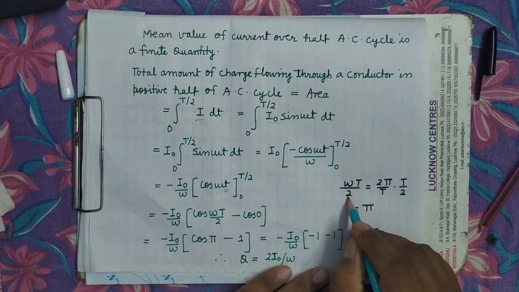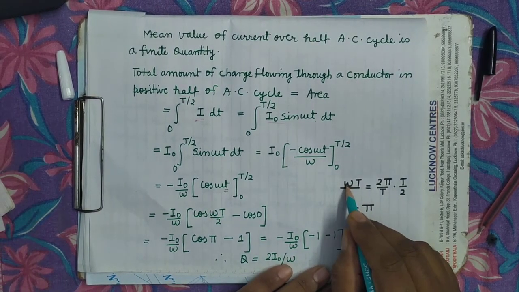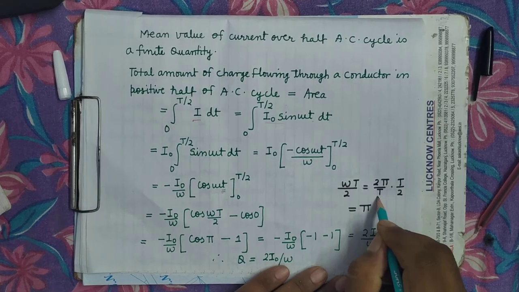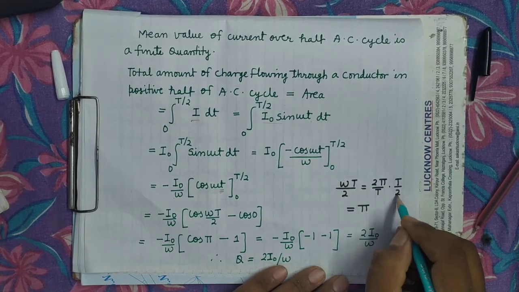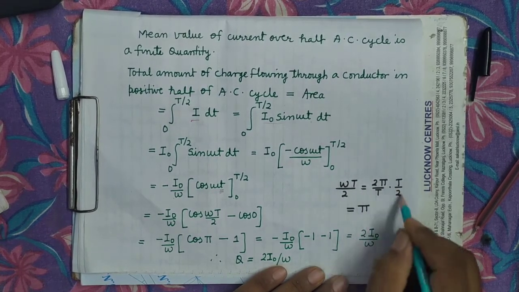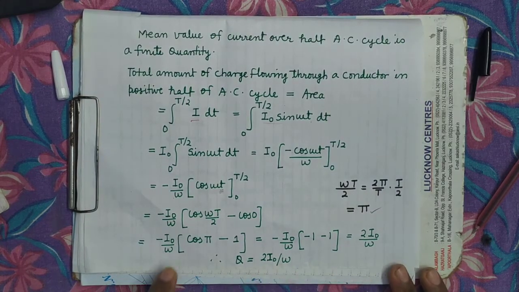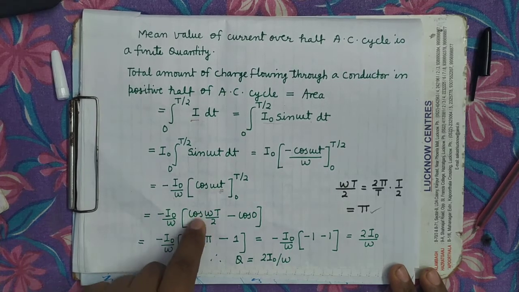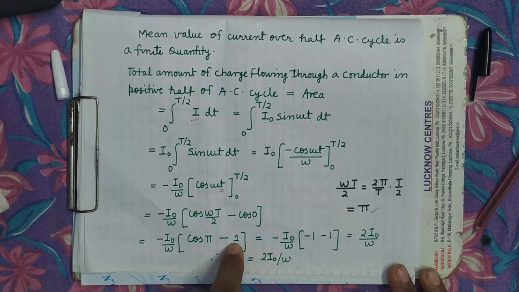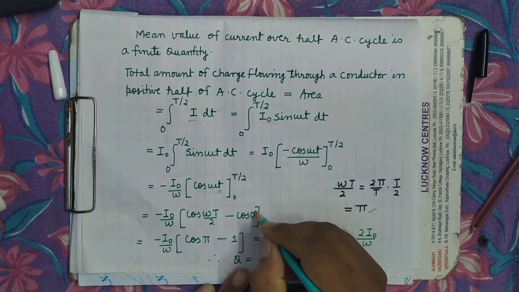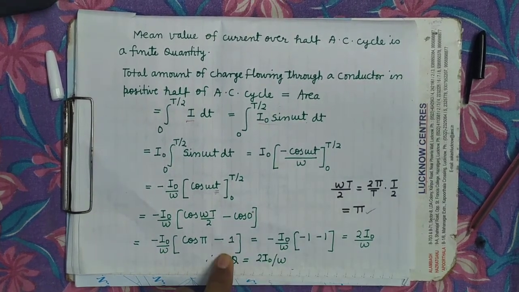Omega is 2 pi upon T, into T by 2. T and T cancel, 2 and 2 cancel, that is pi. It's clear. So it will be minus I naught upon omega, cos pi minus cos 0 degree, and cos 0 degree is 1.